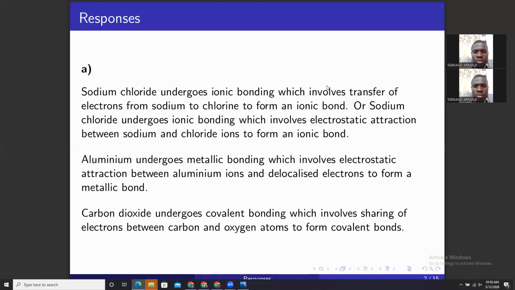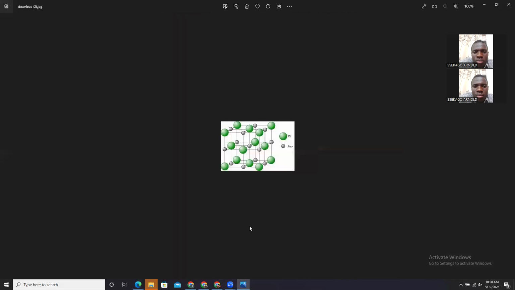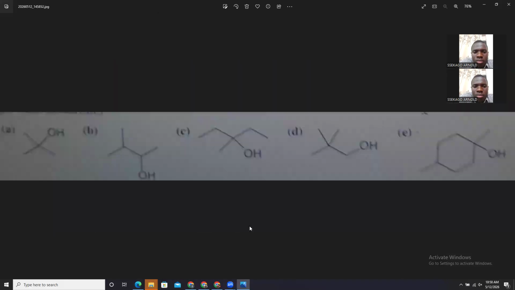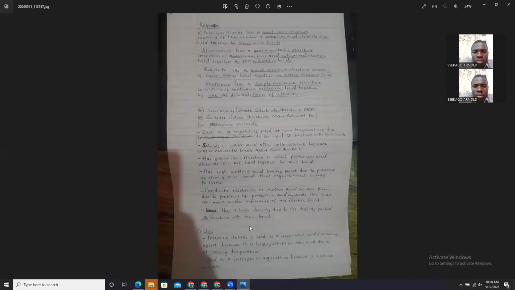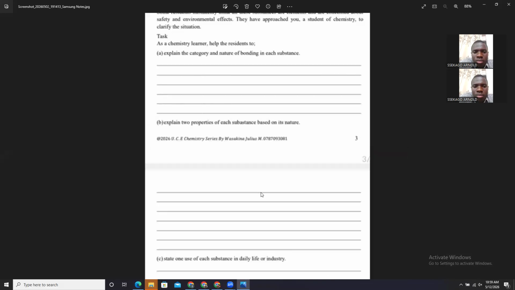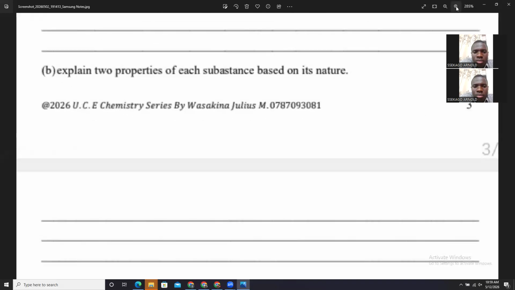Then part B, what did they want for part B? Part B, they wanted the properties. Where is my part B? It is here. Explain two properties of each substance. You explain two properties of sodium chloride, two properties of carbon dioxide, and two properties of aluminium.